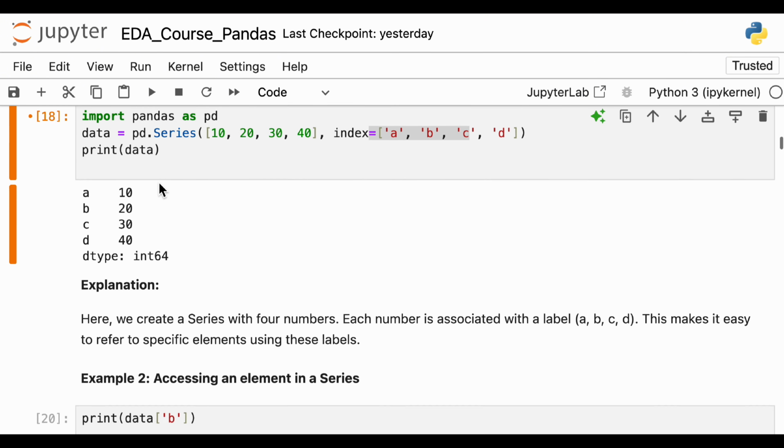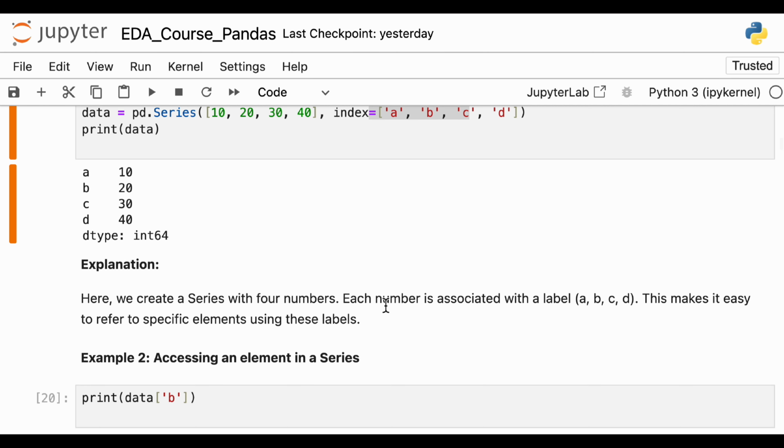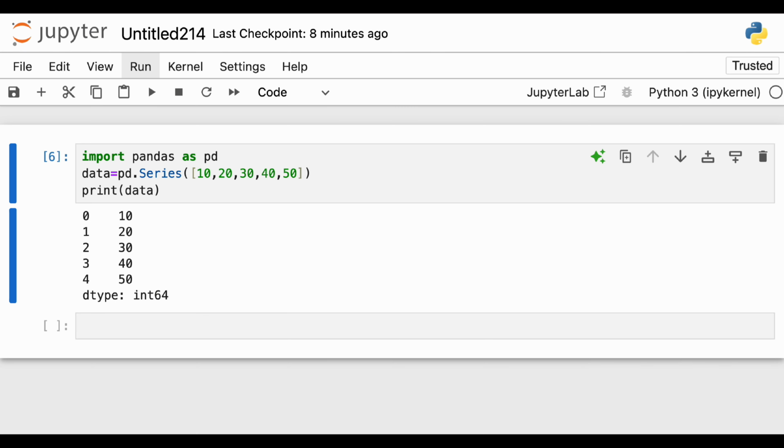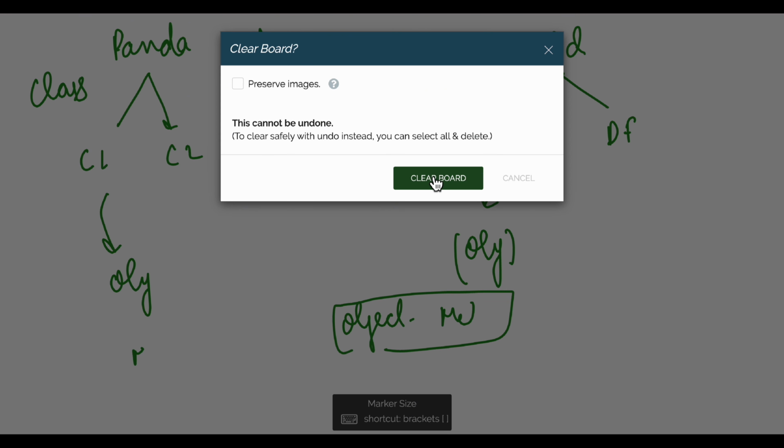Now here we create a series with 4 numbers, and each number is associated with a label. We created our own labels, though we might not need to. Now comes the question: how do we access the elements of a series? Let us say we don't have any label here. If you remember Python lists, how do we call anything in a Python list?